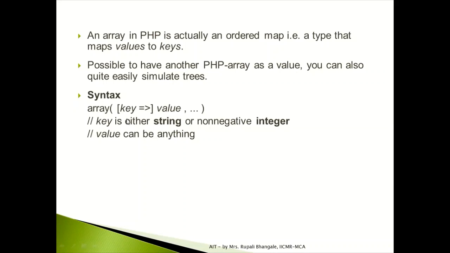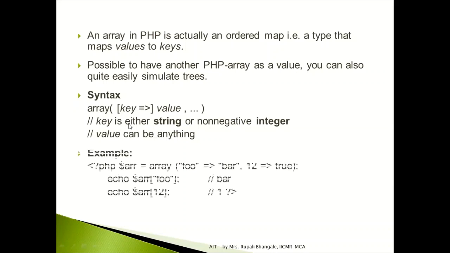So whenever you are having the array part, that time you can have this key. If at all you are not specifying any key, that time by default it will have the non-negative integer key. So that is what your key part, and value could be anything. It could be a string, it could be your integer, it could be a float or double, anything. So that is what your array part or key value pair from the array.